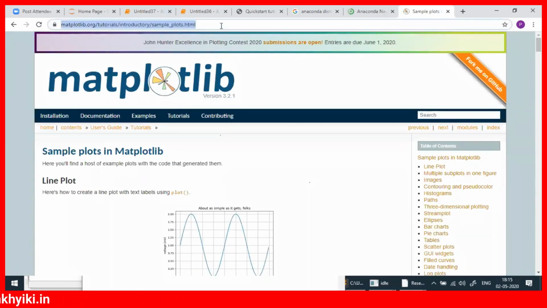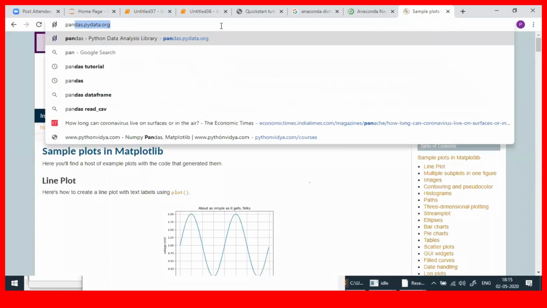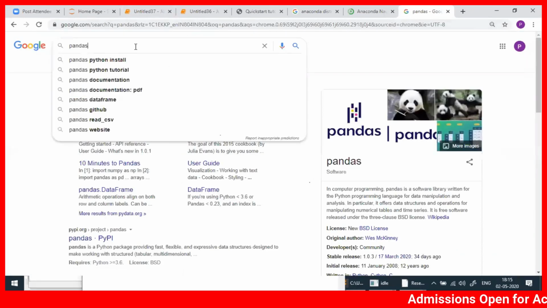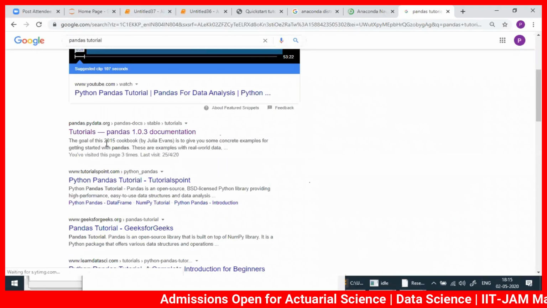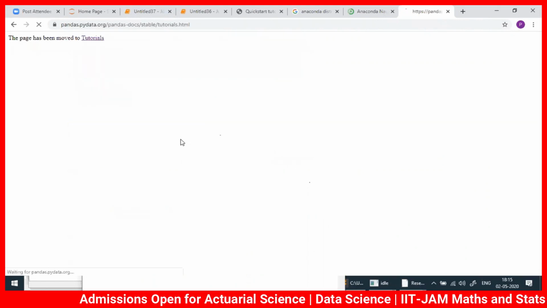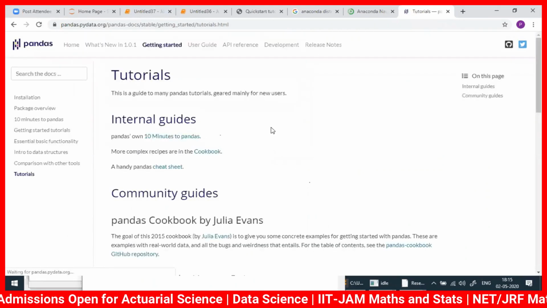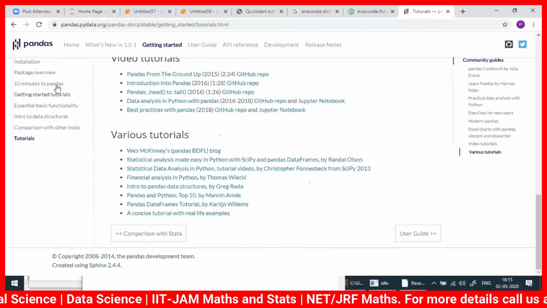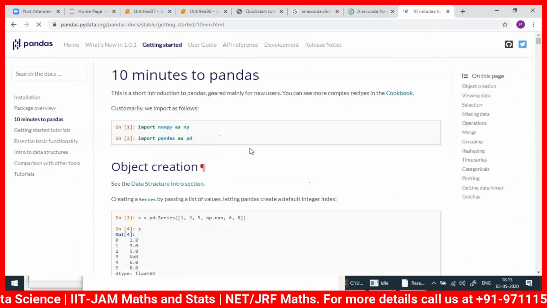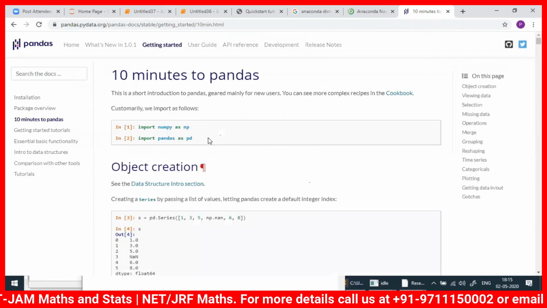Then comes the next one, Pandas. Pandas came from panel data. All kinds of data analysis you do using Pandas. If you go to the tutorial, whatever you have kept in your Excel file, you can import that. See, 10 minutes to Pandas. So these are separate, right?